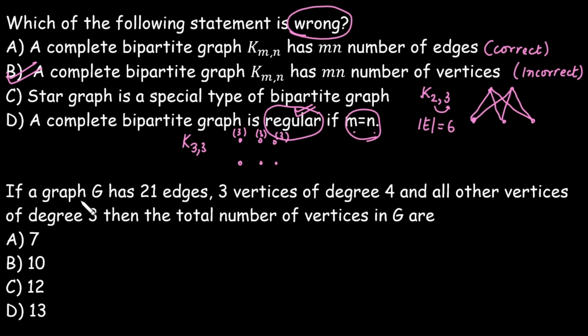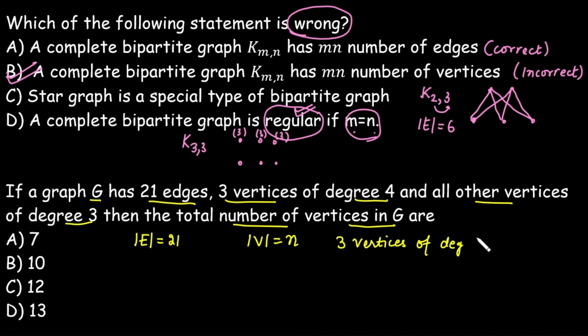Next question: if G is a graph with 21 edges, it means the total count of edges in the graph is equal to 21, with 3 vertices of degree 4 and all other vertices of degree 3, then the total number of vertices in graph G is? Let's suppose the total number of vertices is n. Now 3 vertices are of degree 4 and the other vertices are of degree 3. The other vertices are n minus 3, because the total vertices we have taken is n.